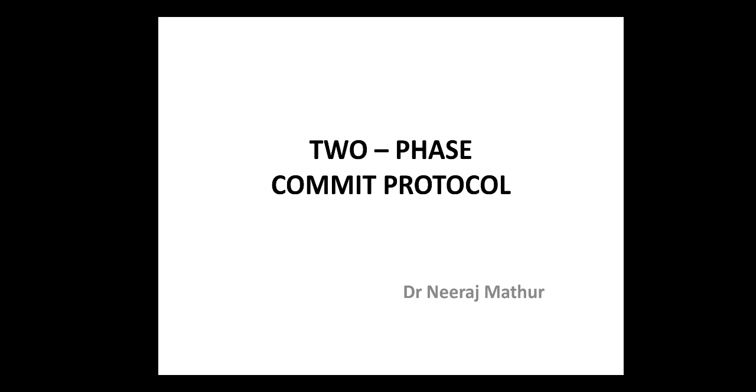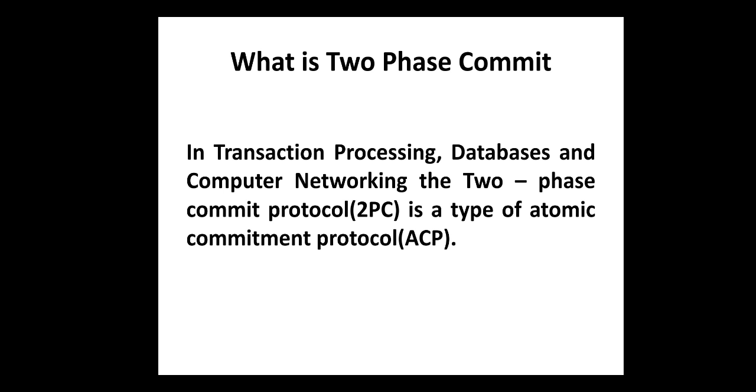Now we are trying to elaborate these terms, two-phase commit protocol, in the sense of transaction processing, in databases, more specifically distributed databases and computer networking. The two-phase commit protocol is a type of atomic commitment protocol. Now, how and why do we use two-phase commit protocol? As we have discussed, it is used in distributed databases.